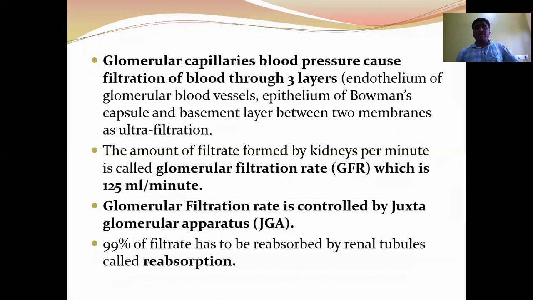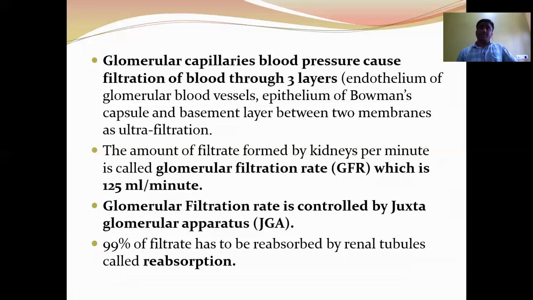Here, the glomerular hydrostatic pressure is 60 mmHg, opposed by two pressures: the colloidal osmotic pressure of the blood and the hydrostatic pressure of Bowman's capsule, together 50 mmHg.